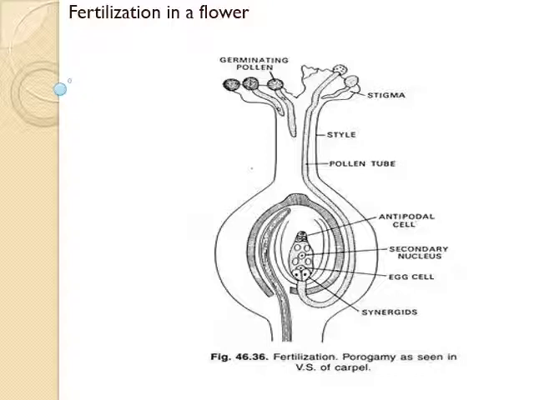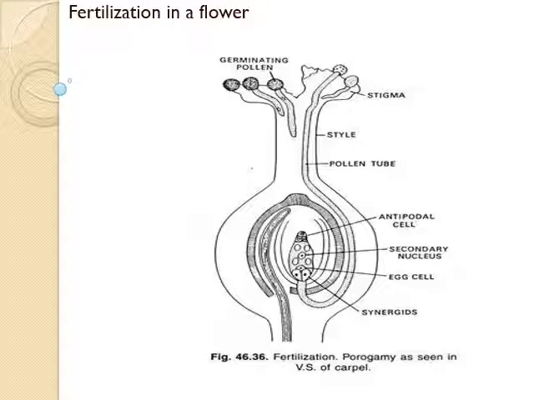In flowers, when pollen lands on the stigma, it absorbs moisture present on the stigma and starts to germinate. At that time, the pollen develops a tube that is called the pollen tube or germ tube. This tube passes through the style and finally reaches the ovary. Here, the male nucleus fuses with the nucleus of an egg inside the ovule, forming a diploid zygote, which later swells up and develops into a fruit.